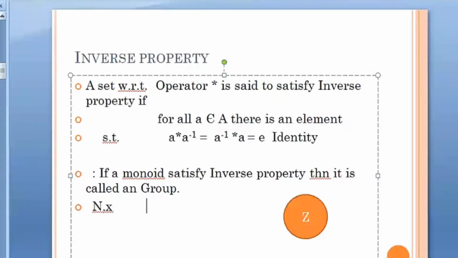Up till now, for monoids, when I operate with an element, I should get the element itself. For multiplication the identity element was 1, so what you multiply with an element gives the element back. If I talk about natural numbers with addition, it would have been 0. What operated with this term gives the identity?